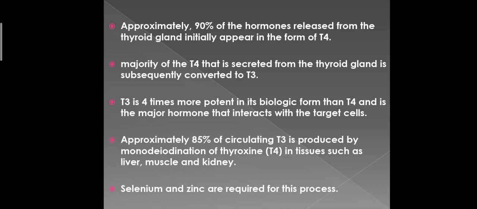T3 is 4 times more potent in its biological form than T4, and it is the major hormone that interacts with the target cells. So the hormone which is secreted more is T4, but the hormone which is more biologically active is T3. Most of the T4 is converted to T3 in plasma or in the tissues. Approximately 85% of circulating T3 is produced by deiodination of thyroxine in tissues such as liver, muscles, and kidney. Selenium and zinc are required for this process.